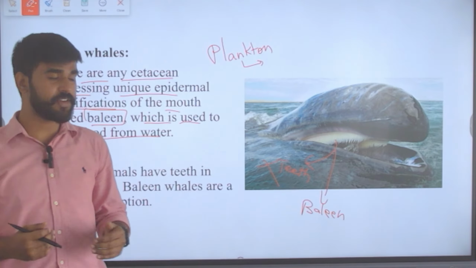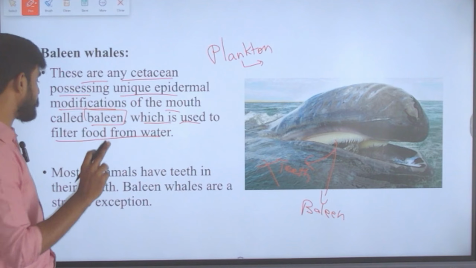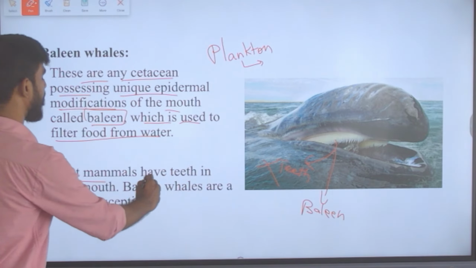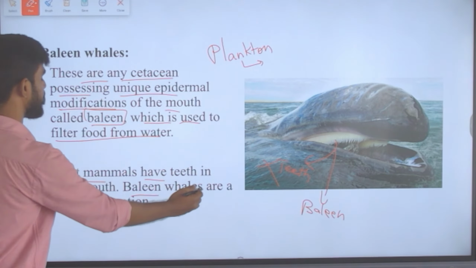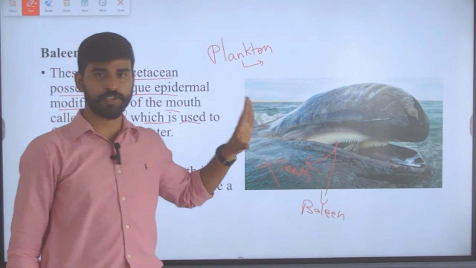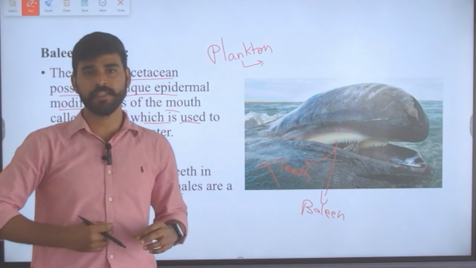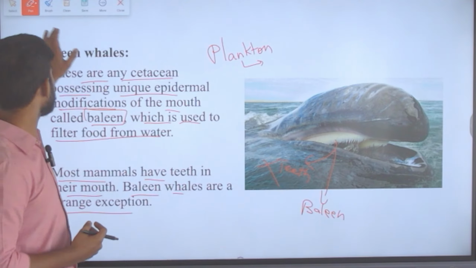For such filtration, these baleen are used. They are not teeth but baleen, and most mammals have teeth in their mouth, but baleen whales are a strange exception to it. It is a kind of modification that these whales have. So this is what we need to understand.